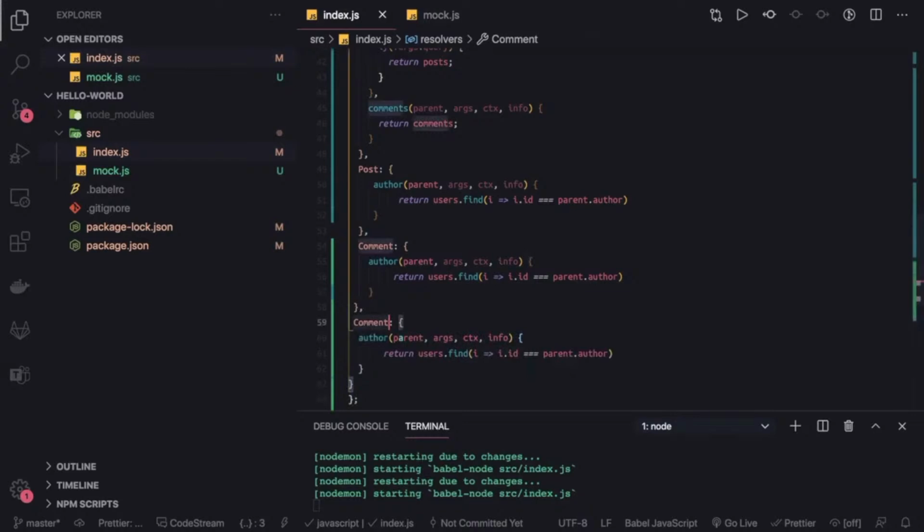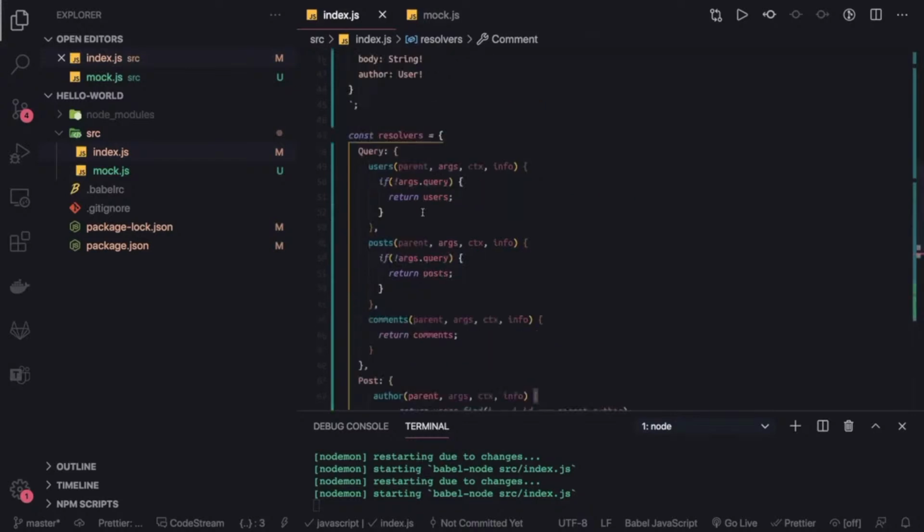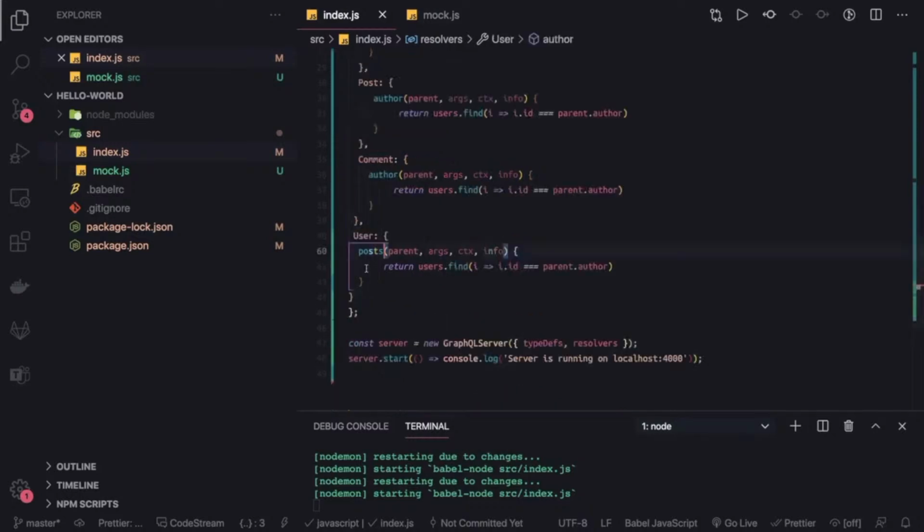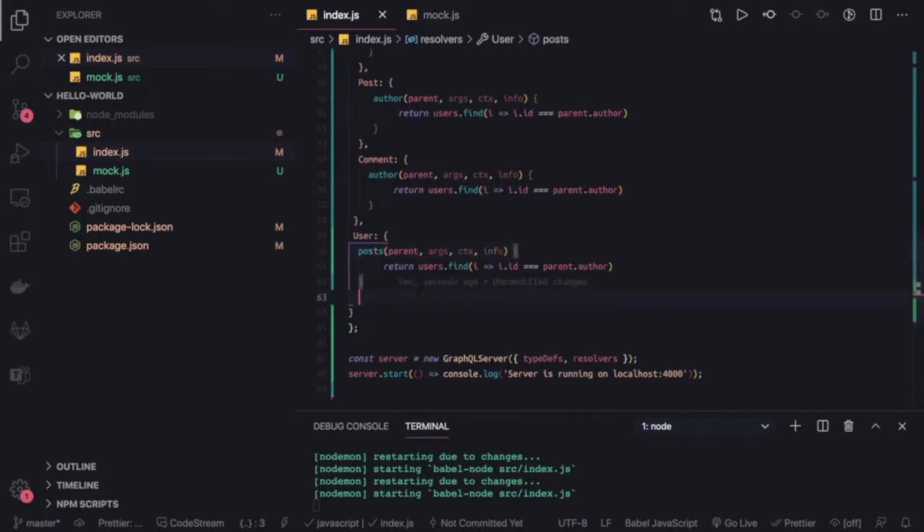Here we have a user. In the user type we have, I think, post and comment both. So how should we resolve both of these properties, posts and comments? So this is posts and another one is comments. There are two properties I need to resolve.